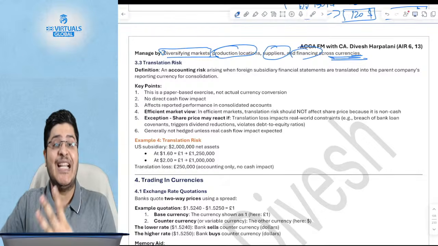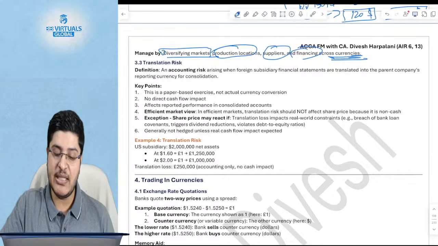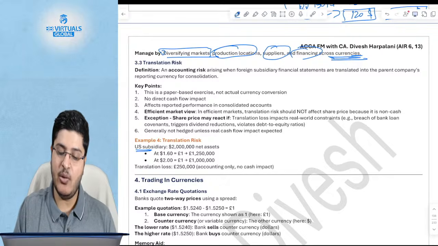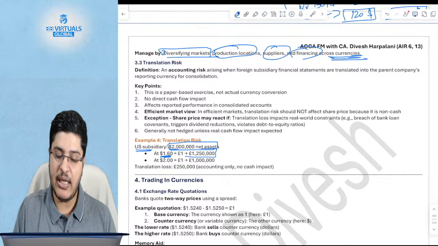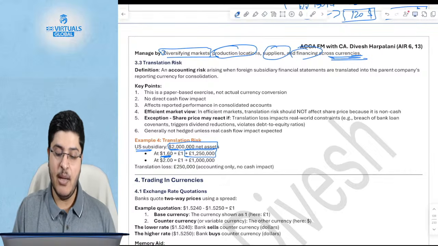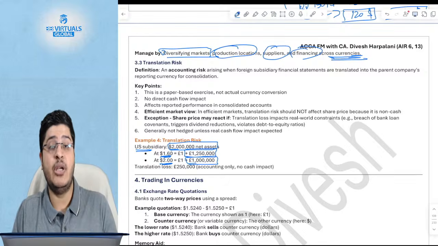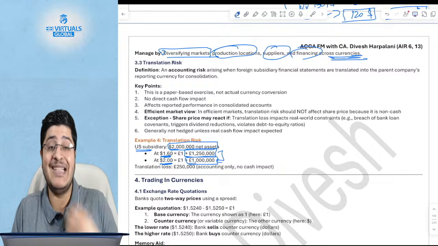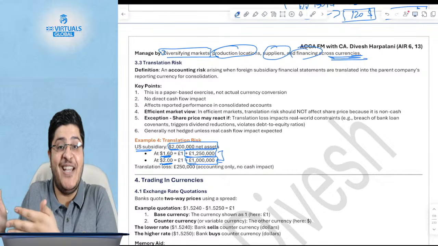The third risk, which is translation risk, is effectively only a paper risk. It is a long-term risk and it is a paper risk, which means if a UK company had invested in a US subsidiary, when it had invested at $1.6 per pound, so it had invested 1.25 million, but now suddenly the dollar has depreciated to $2, the assets' value has automatically reduced because the US dollar has depreciated. The value of the subsidiary's assets has reduced from 1.25 to $1 million, and hence there is a paper loss. Is this an actual loss? No, the actual assets are kept. The factory is kept the way it is in the US, right?